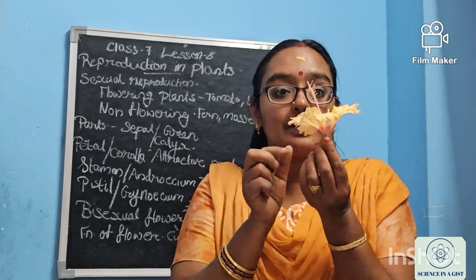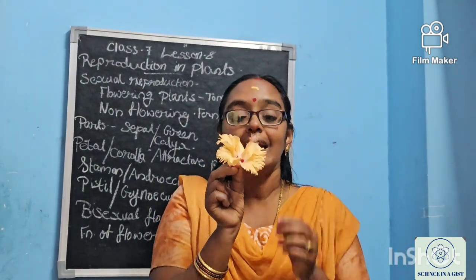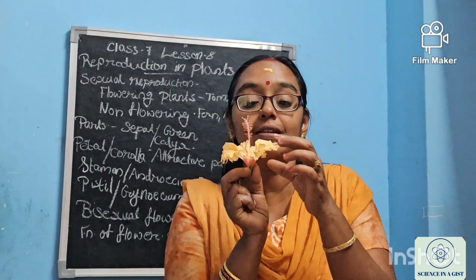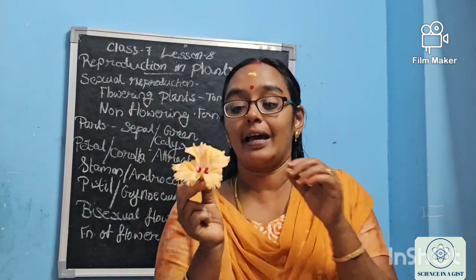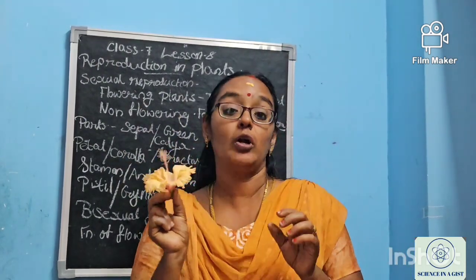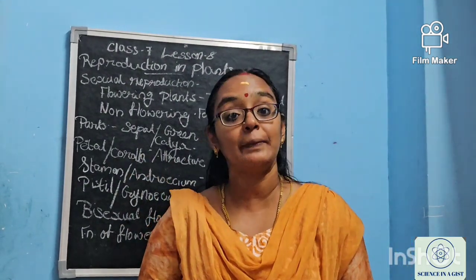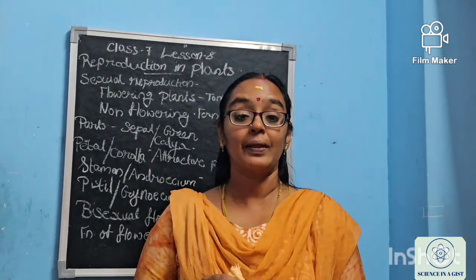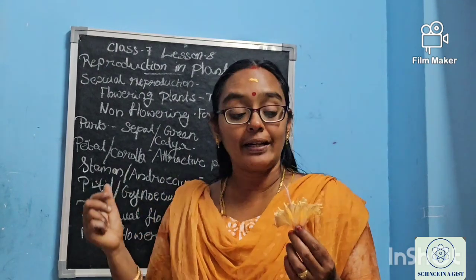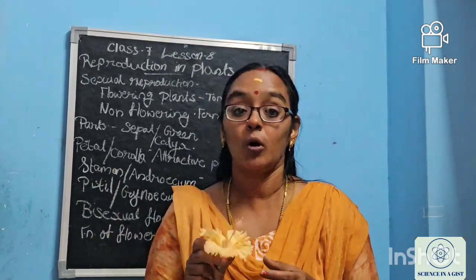Then the beautiful attractive part. What is this? It is called petal. What is it, ma? This is the big part and it is more attractive one. It is called petal. Okay. This petal is also having another name, that is called corolla. What is it, ma'am? It's called the corolla. What is the function of this corolla or petal?